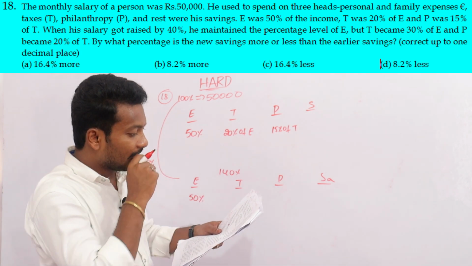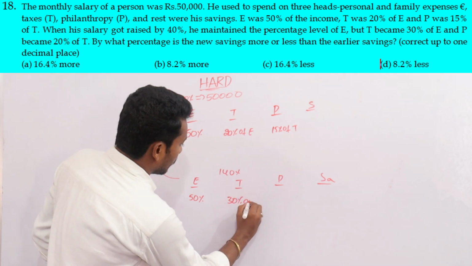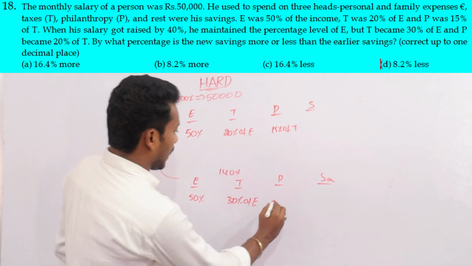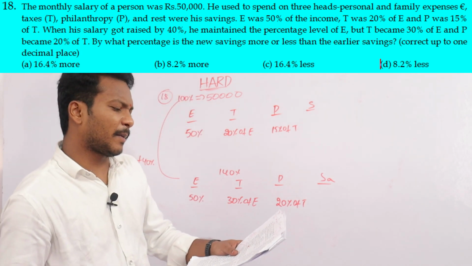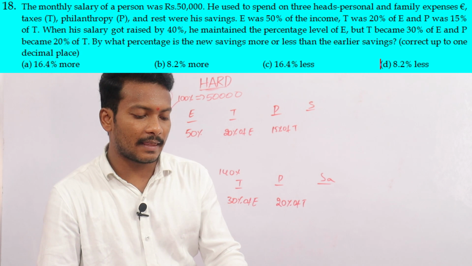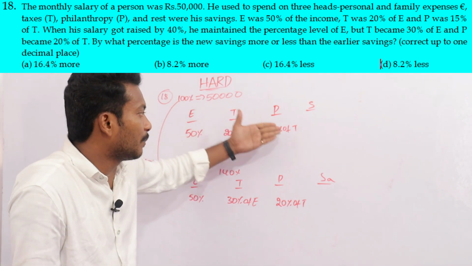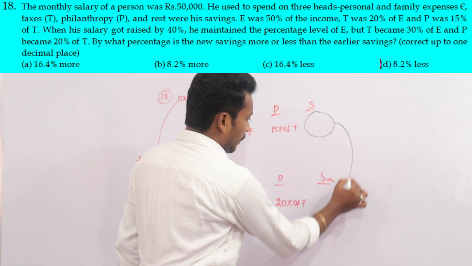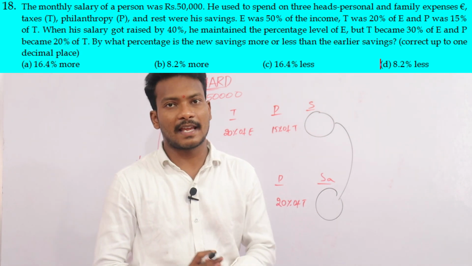But T becomes 30% of E. What about P? 20% of T. Now the remaining is savings. By what percent is the new savings more or less than the earlier savings? Earlier means previous. Whenever compared with the previous savings, is the new savings more or less, and by what percentage?